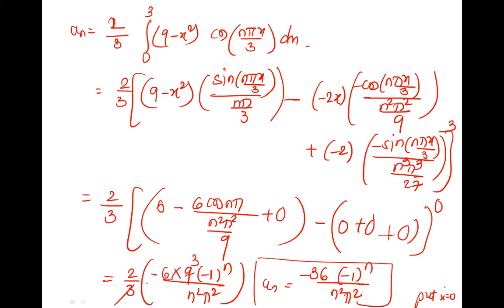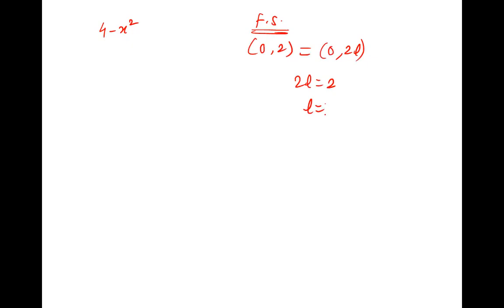Somewhere in the other questions, the fourth is exactly similar. Once again it was 9 minus x square, and the fourth is again 4 minus x square. No, that is not half range, but what is that? Full range. So 4 minus x square, and it is Fourier series. There is no such half word or half range word. So it is in 0 to 2, means you will compare it with what? 0 to 2L, right? So 2L is 2, means L is what? 1. For the last question, L is 1.